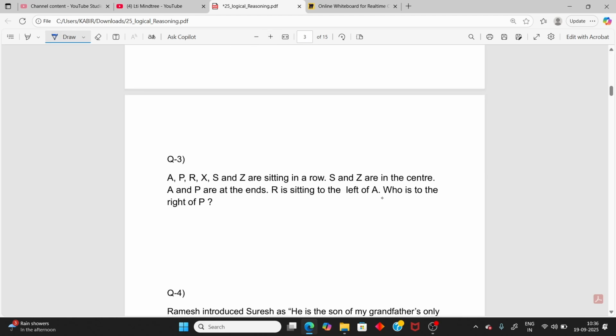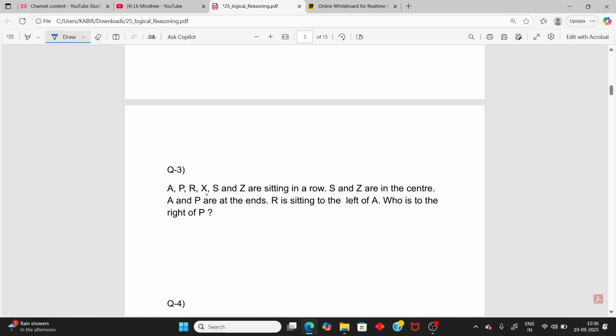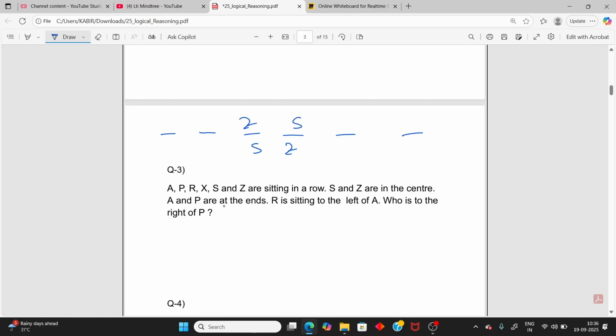This question is a seating arrangement question. You have 6 people in positions one, two, three, four, five, six. S and Z are in the center, so SZ can be here or ZS can be here. You have two possibilities. A and P are at the ends, so A can be at either end and P at the other end. So you have two possibilities.